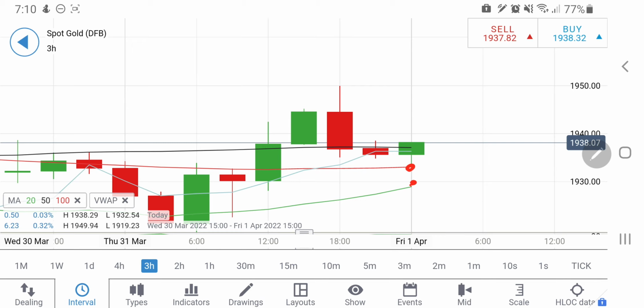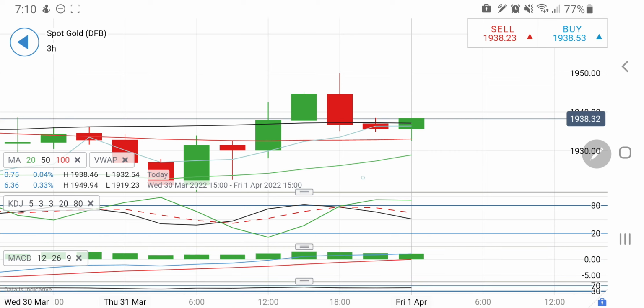Any breakout above and below will definitely be a good level to trade. I think one can be a little patient there and not try to take an entry in between 1929 and 1943. But if you see it going towards 1929, one can definitely try to take an entry to buy, go long out there, and one can expect that it can try to hit 1943. And definitely once you see it above 1943, one can expect that the next target is towards 1947, 1950, and then it will try to fly out towards the 1955, 1960 zone.